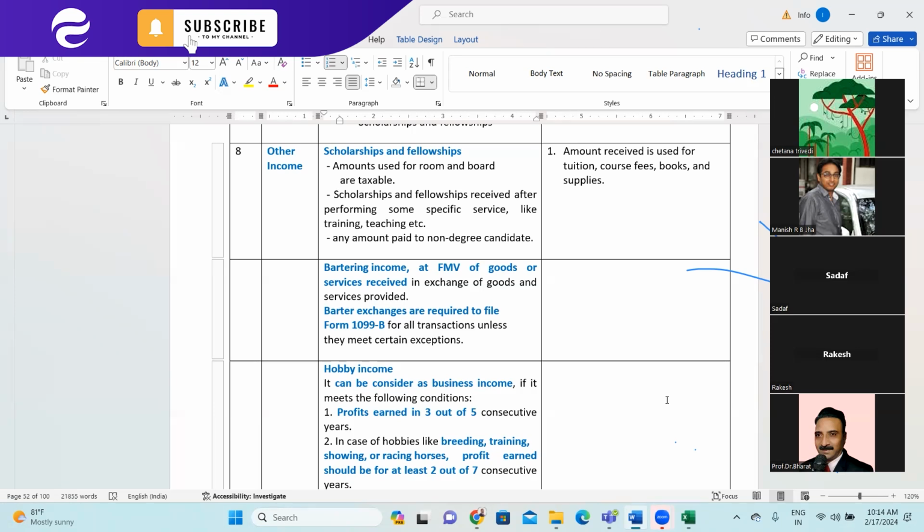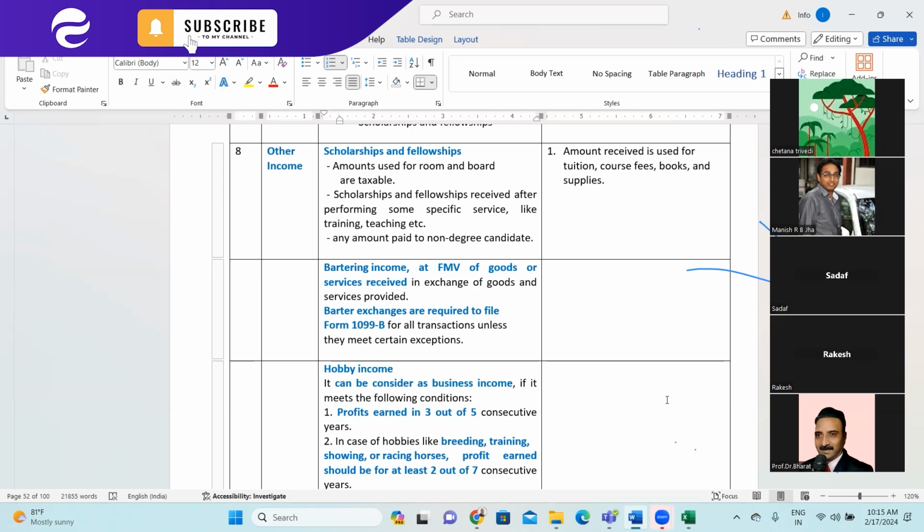So that is generally not considered taxable income in the hands of the recipient when it is for tuition fees, course fees, books and supplies. But when it comes to room or lodging, boarding, right?